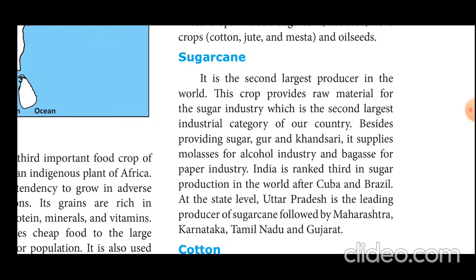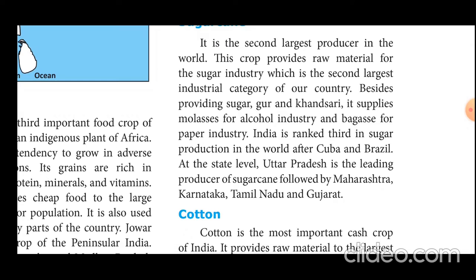Here, sugar cane is an indigenous crop. Besides providing sugar, gur and khandsari, it supplies molasses for the alcohol industry and bagasse for the paper industry. India is ranked third in the world in sugar production after Cuba and Brazil.